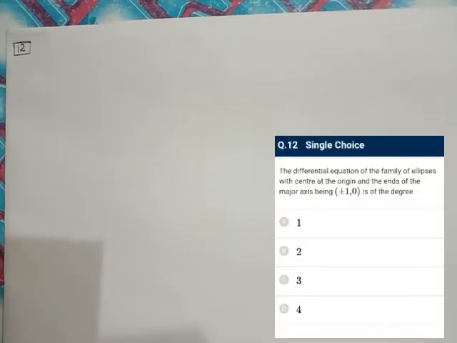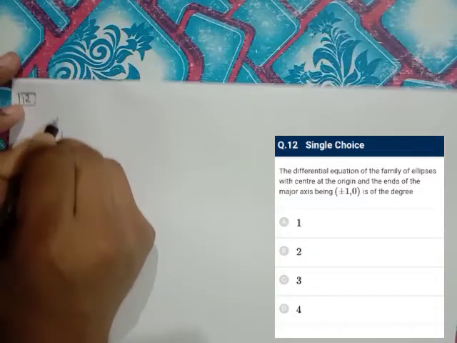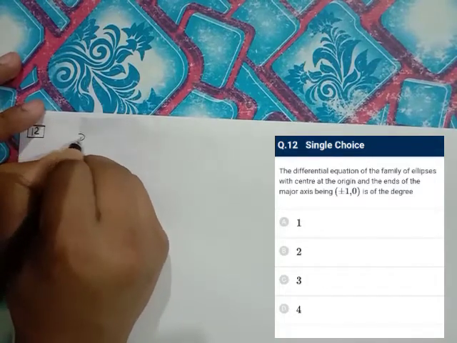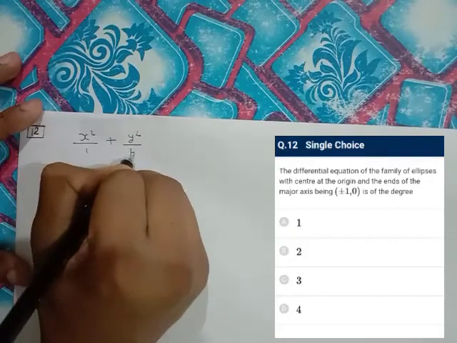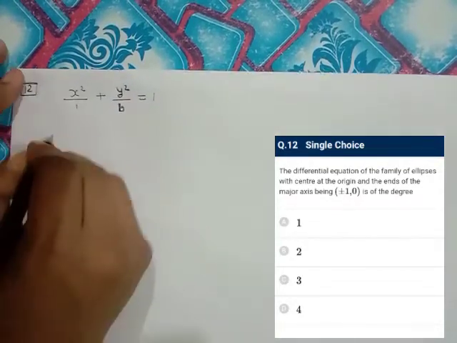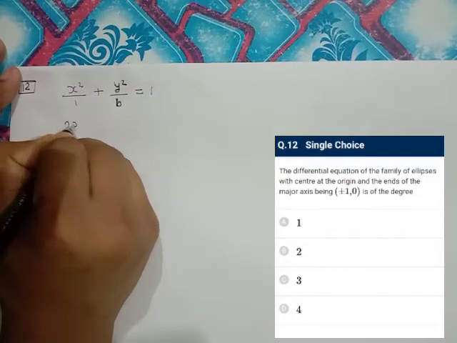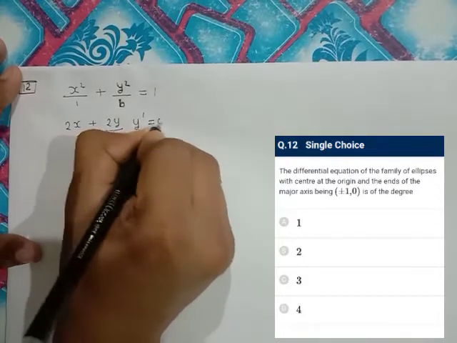In question number 12, we have to find the degree of the differential equation of the family of ellipses with center at the origin and ends of the major axis being plus minus 1. The equation of the ellipse will be x square upon 1 plus y square upon b square, where b is the minor axis. This is the equation of the ellipse. Its differential equation is 2x plus 2y by b into y dash is equal to 0.